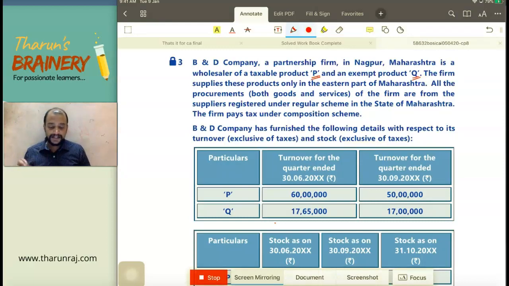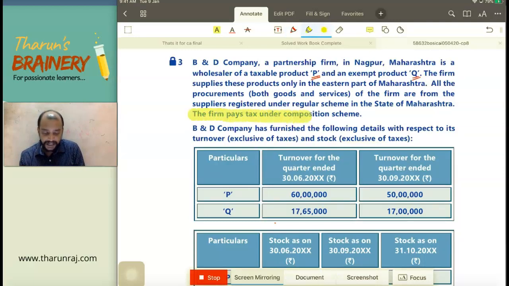The firm supplies these products only in the eastern part of Maharashtra. They are also located in Maharashtra. They are also making supply in Maharashtra, which means it is an intrastate supply chargeable to CGST and SGST. All the procurements of the firm are from the suppliers registered under regular scheme in the state of Maharashtra. Therefore, inward supplies is also CGST and SGST only. The firm pays tax under composition scheme.